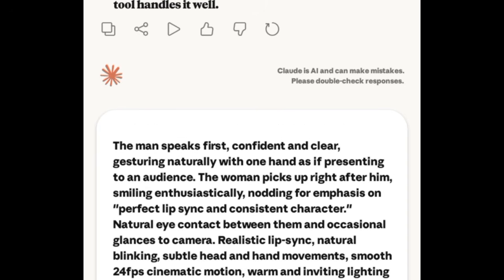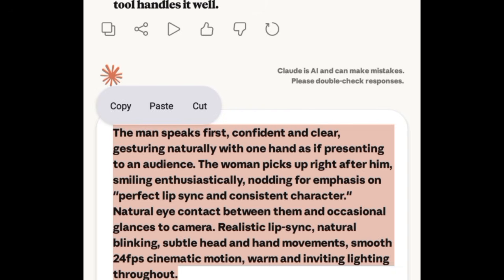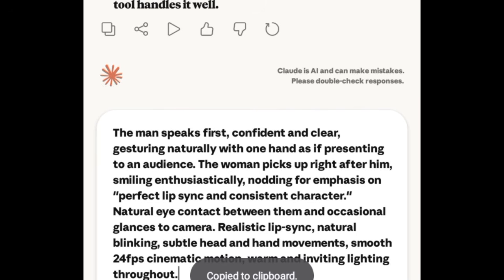So now after doing that, I'm going to copy everything, then proceed to another step, which is us getting to make our image to talk, make our characters to talk. So let's proceed to the next step.